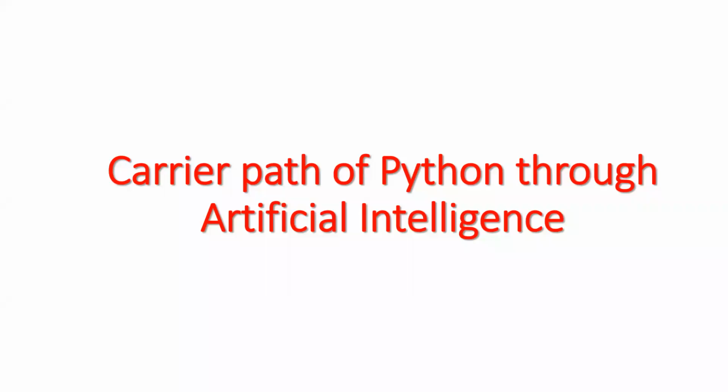So our today's agenda is the career path of Python through AI. First of all, what is AI? AI, artificial intelligence, is the branch of computer science and it's the development of intelligence in machines, thinking and working like human beings.